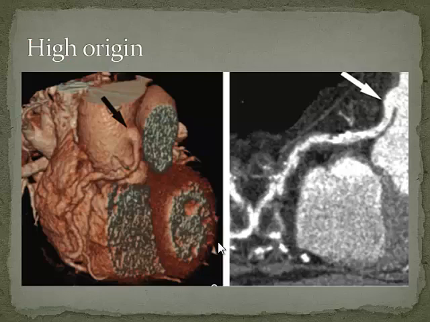So anomalies of origin, you're talking about a high origin, right? What do I mean by a high origin? If you remember, I told you that the ostium is supposed to arise from the right or the left coronary sinus. Okay, so this is the coronary sinus here, which is bulging out, and that is the sinotubular junction. So when I say a high origin, I mean a coronary artery arising above the level of the sinotubular junction, as you can see quite clearly here. So you've got this little bulge of the sinus, and then you've got the sinotubular junction, and this is arising above the level of the sinotubular junction. So that is a high origin of the coronary artery.